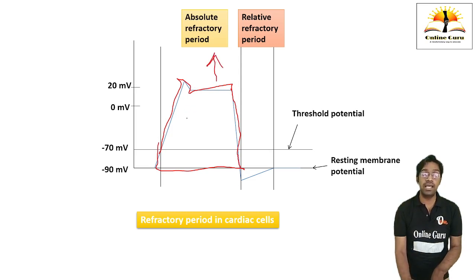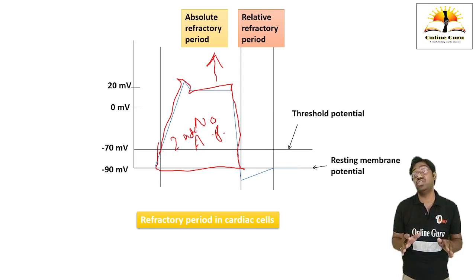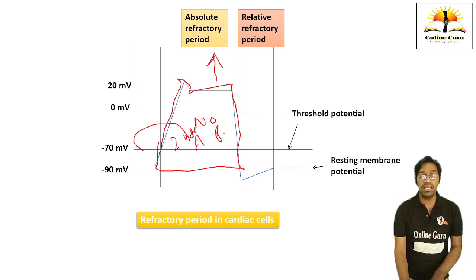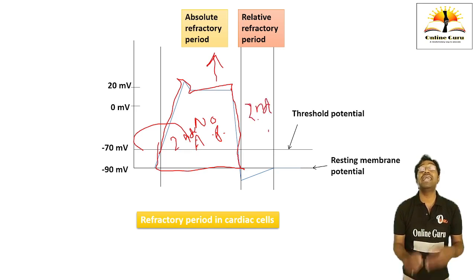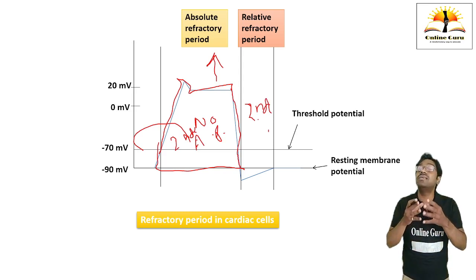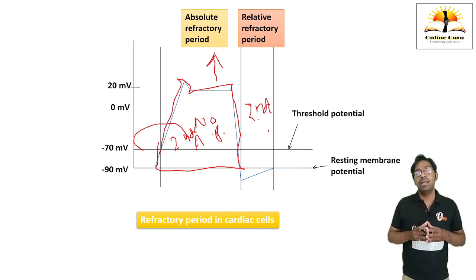During this phase, there is no second action potential which is going to get generated, because this is the entire phase of the first action potential. Okay, but this phase is called a relative refractory period. During this phase, the second action potential can be initiated under certain correct circumstances. Okay, this is what is called as refractory period.